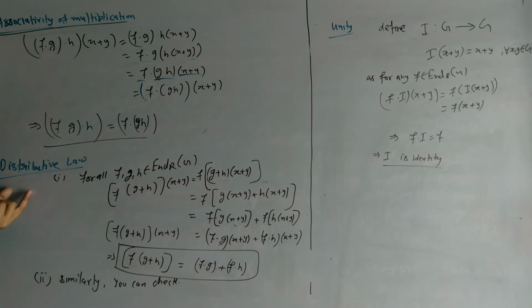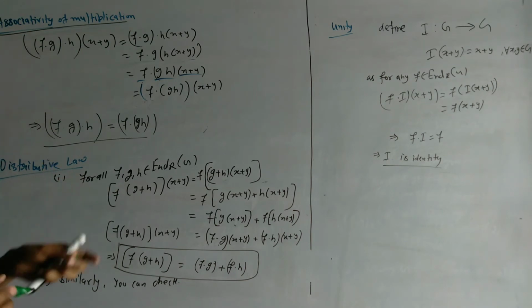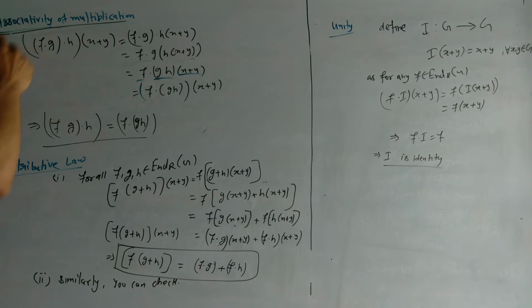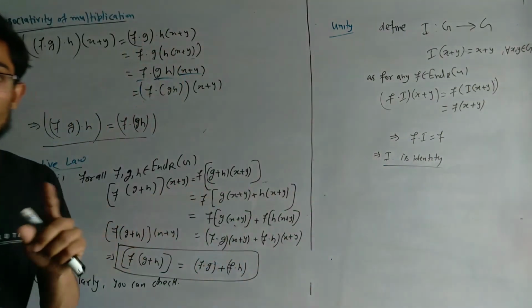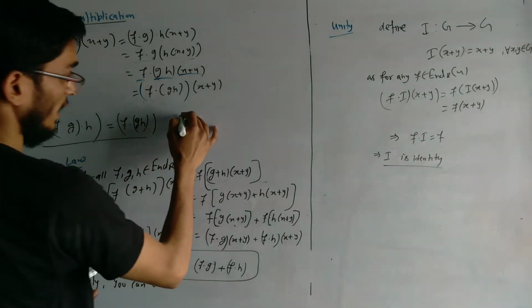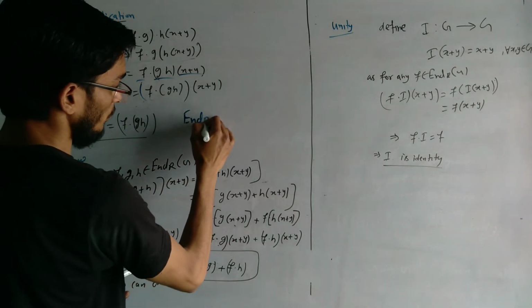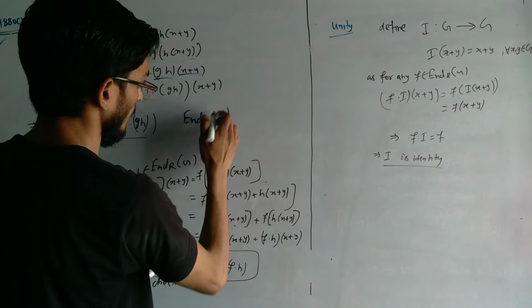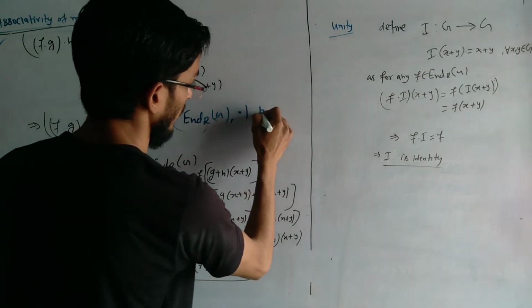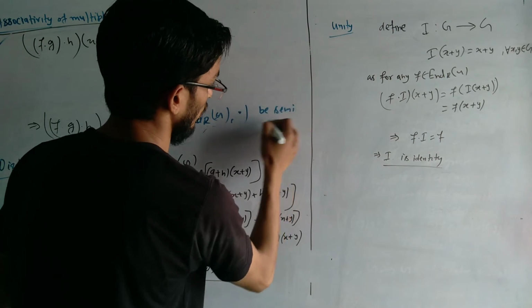Now we will define the distributive law. There are two distributive laws. Associativity and closure are satisfied for multiplication. Therefore we can write that End(G) is a semigroup.